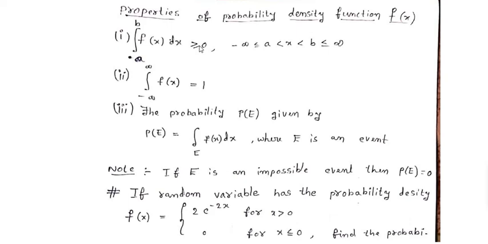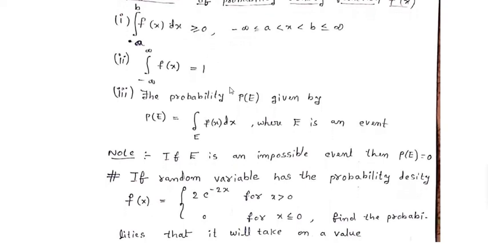There are three properties. First property is integral within limits a to b f of x dx greater than or equal to 0, where minus infinity less than or equal to a is less than x is less than b less than or equal to infinity. That is, the probability density function, PDF, is always positive. Probability never can be negative.